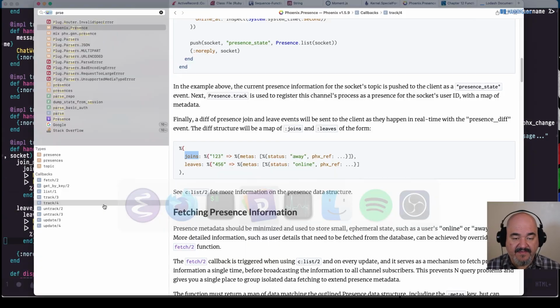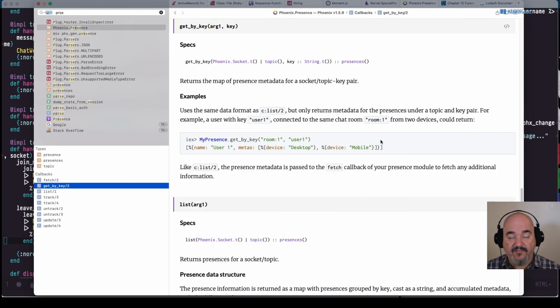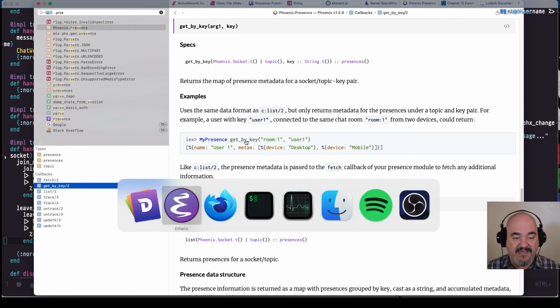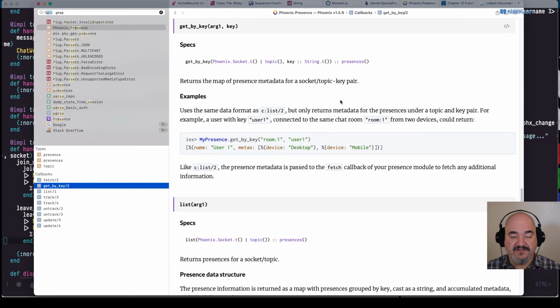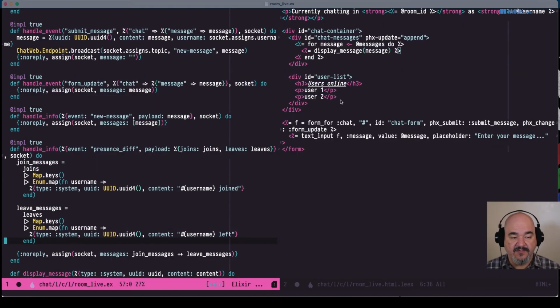And if you look back in the documentation, it actually has this get by key. The presence module has this get by key function. This function returns the map of presence metadata for a socket topic key pair. In this case, you can see in the example here, get by key room 1 and user 1. So in the assigns, we stored the topic and we stored the username, which are the two things we need, because we also told presence to track it by the topic and by username as the key. So we can use this get by key and see all the current information about the users as they are.